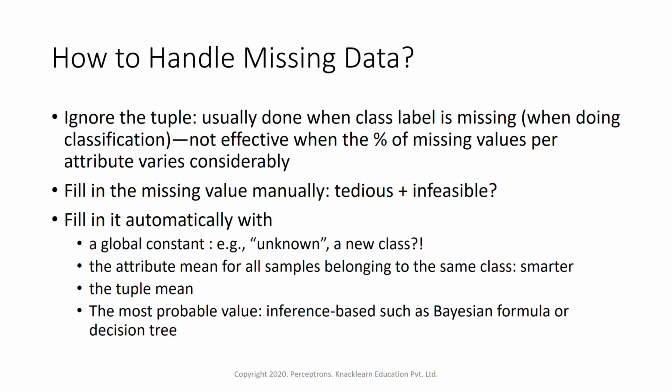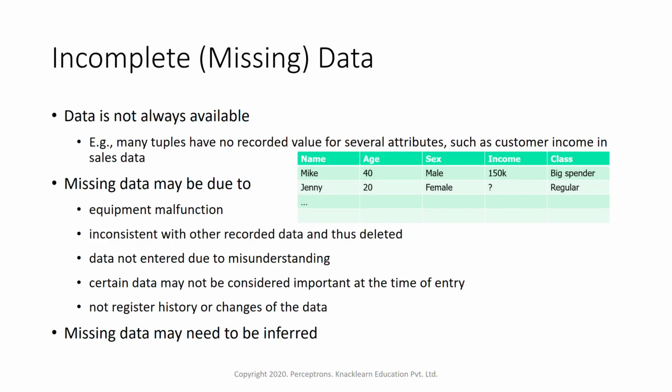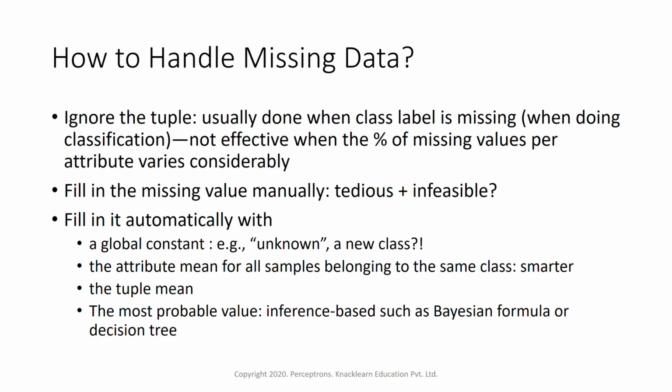Or we can understand the other columns, like age values and sex or gender values, and figure out what the income value might be by referring to the other attributes within the data set. So these are various ways through which we can handle missing data. Going ahead, we will see this in Python in other sessions, how we do missing value imputation in Python.